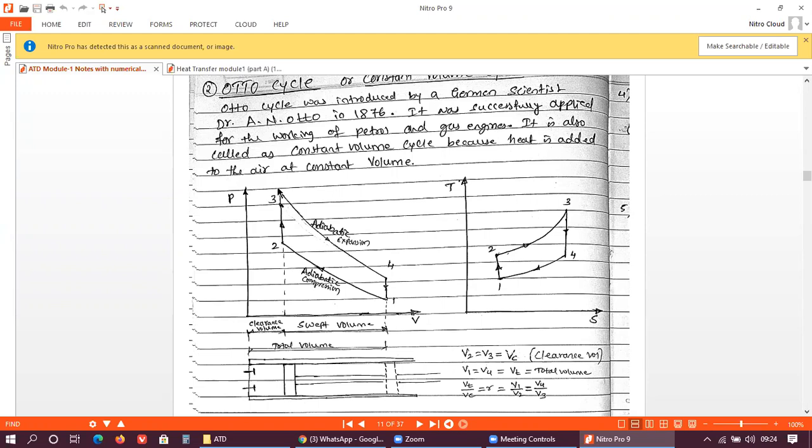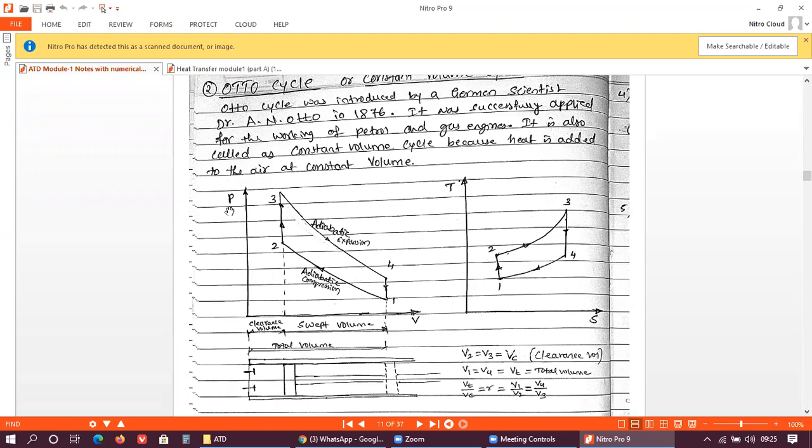So as you can see, point 3-2 this is constant volume, and at the same time point 1-4 this is also constant volume. So heat rejection and heat addition both take place at constant volume, so that's why we call this a constant volume cycle. Okay, I will explain this part. Right, so here, this is the PV diagram of this Otto cycle, and this side it is the TS diagram of the Otto cycle.